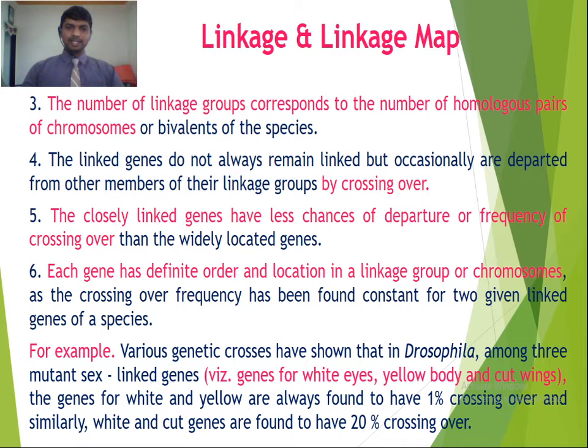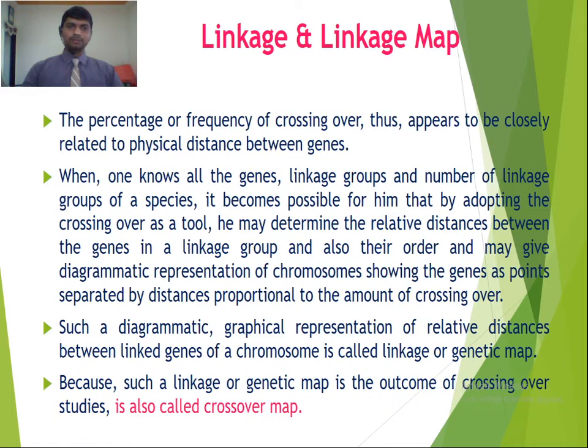One example has been given. Various genetic crosses have shown that in Drosophila, among three mutant sex-linked genes for white eyes, yellow body and cut wings, the genes for white and yellow are always found to have 1% crossing over, and similarly white and cut genes are found to have 20% crossing over. The percentage or frequency of crossing over thus appears to be closely related to the physical distance between genes.